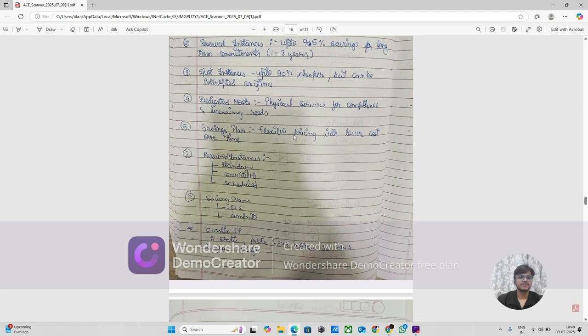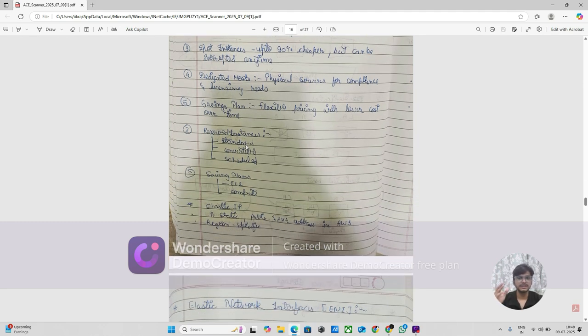Okay. Savings plans: flexible pricing with lower cost over time. So there is reserved. In reserved there is standard: you are reserving, say, a T2 micro for a certain period of time. So it's like a standard. I'm not saying that after that I will convert it. I don't know what the future will be, but I know my website is not going to be too high traffic, so I will take standard.